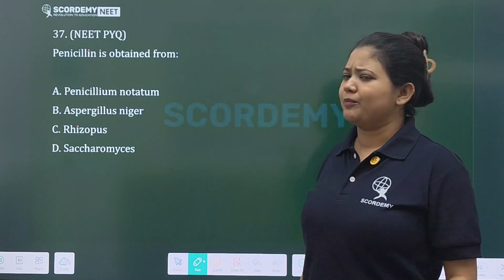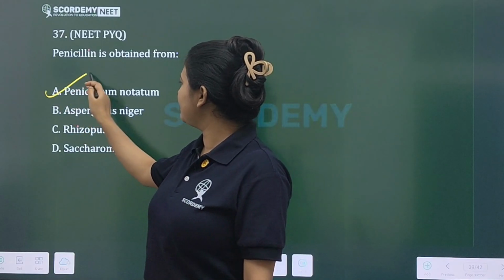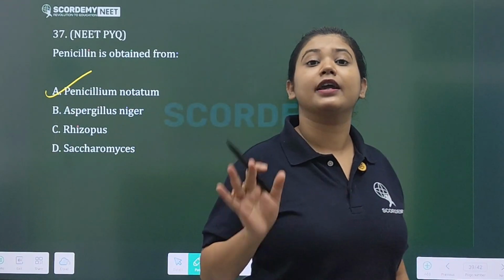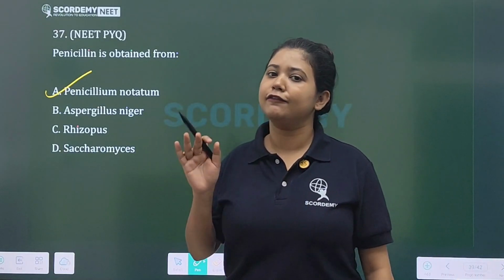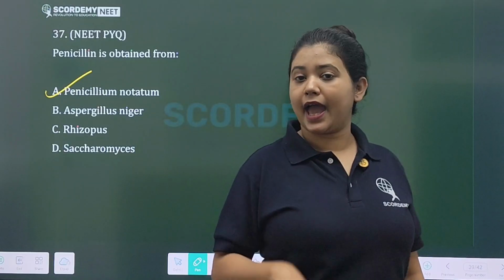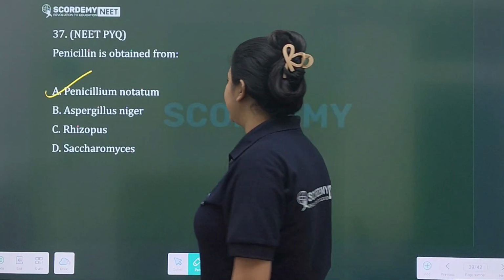Penicillin is obtained from, very common question and very easy. We know that this is your Penicillium notatum, and penicillin was the first antibiotic to be discovered. It was discovered by whom? By Alexander Fleming. Everyone knows this, and this was the first antibiotic.